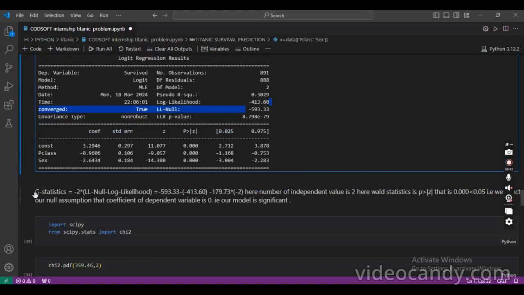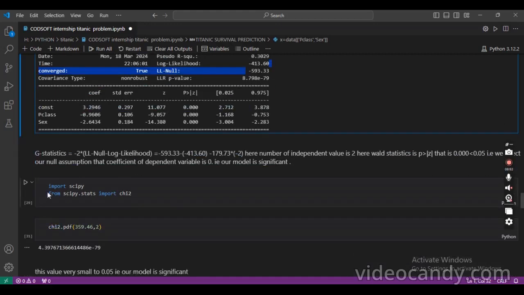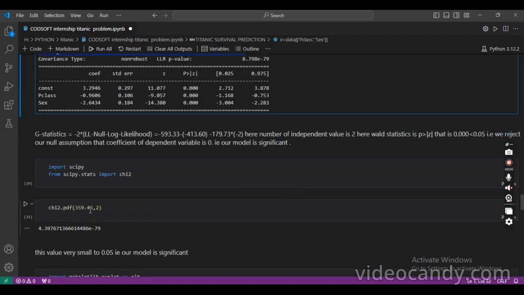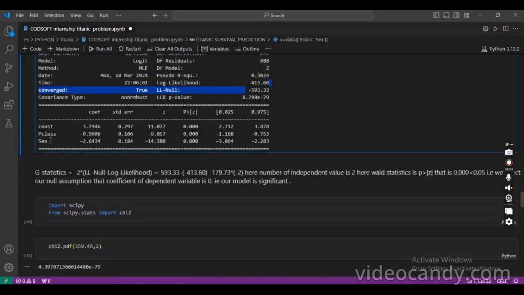We calculate the G statistic using this formula and get its value. Importing chi2 from scipy.stats, we define the chi-square distribution; the value is 359.46 with 2 degrees of freedom, since Pclass and Sex are the two independent variables.